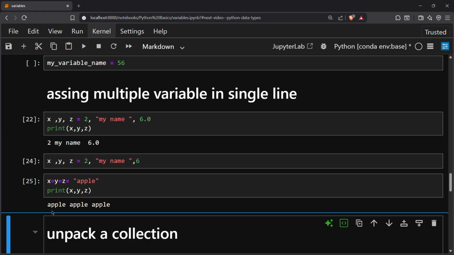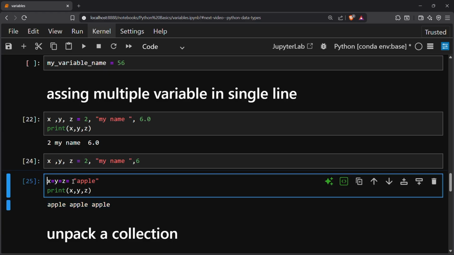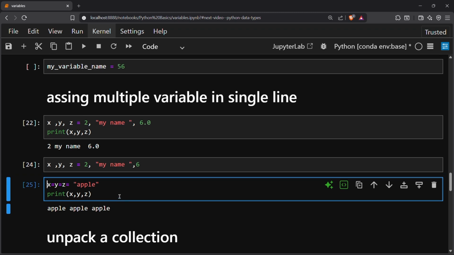Okay, so you can see I have assigned apple to x and y and z. So these are the multiple variables which we assign in a single line.